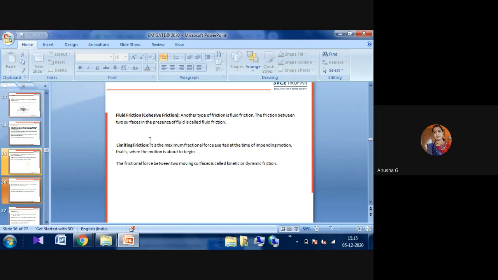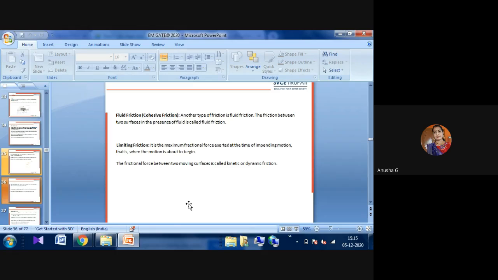Another one is limiting friction. Limiting friction is the maximum frictional force that is exerted at the time of impending motion, that is, when the motion is about to begin. That is the starting. Whenever there is a sliding position, at the top there will be one vehicle or one material that just wants to slide or move. That is known as limiting friction here. The force that is exerted at the time of impending motion, when the motion is about to begin, is called limiting friction.